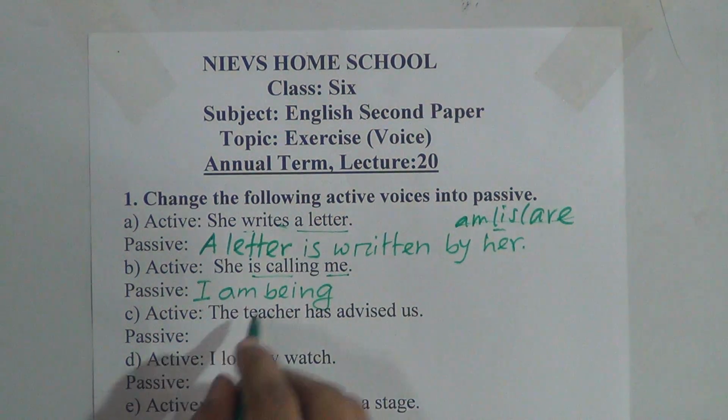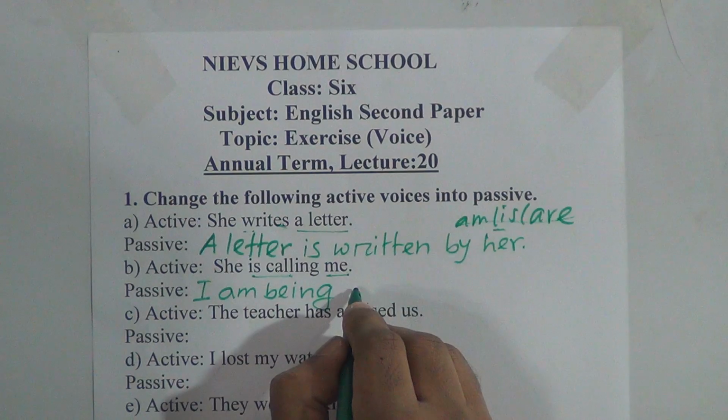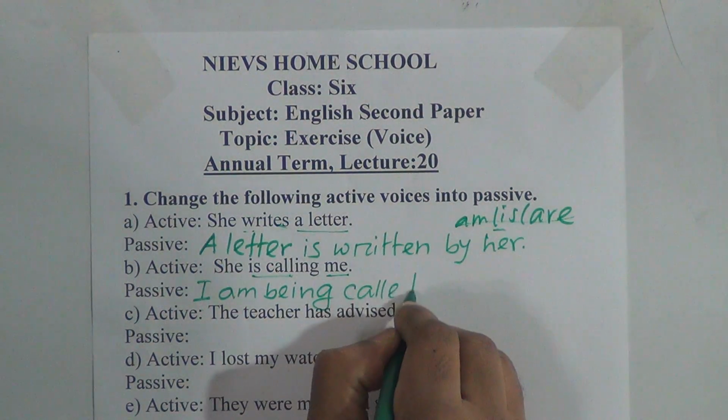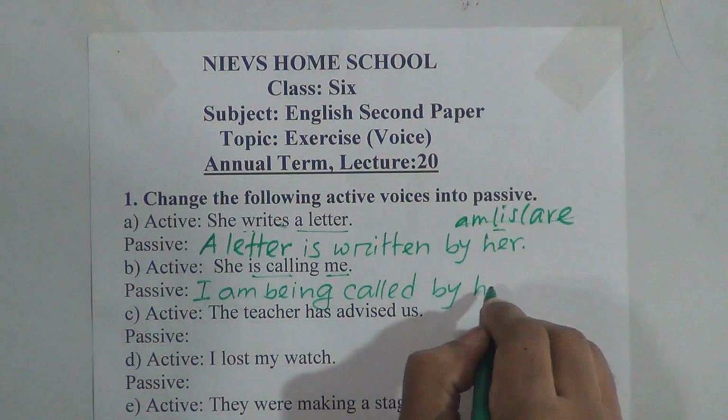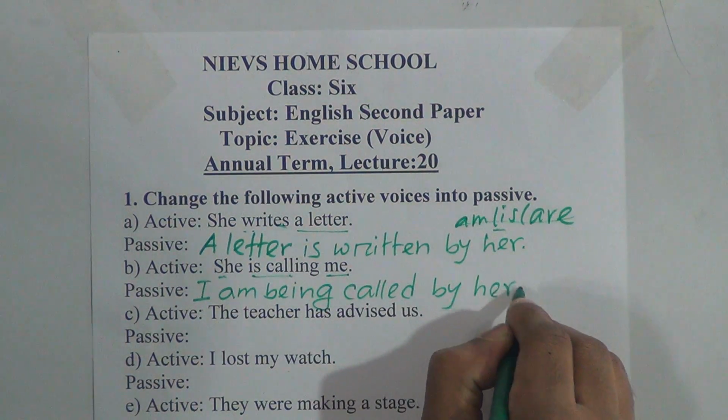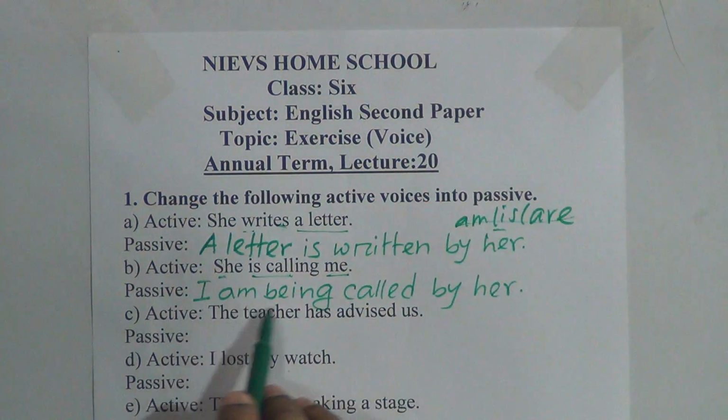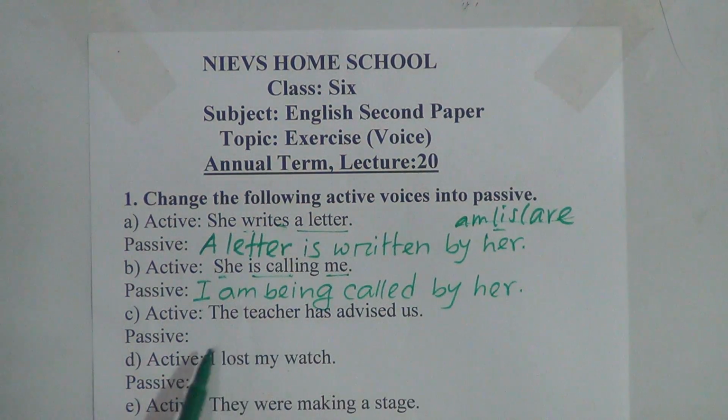So I am being, the past participle of the main verb call will be called, then the preposition by, she will be her. The subject will be the object at last. She will be her. So, I am being called by her.